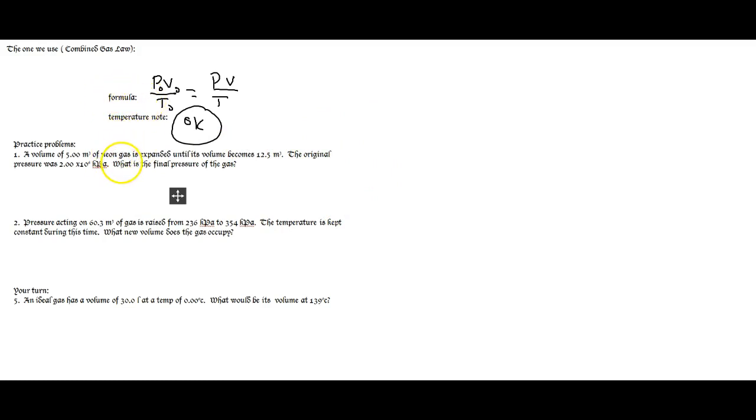It says a volume of 5 meters cubed of neon gas was expanded until its volume becomes 12.5 meters cubed. The original pressure was 2 times 10 to the 6 kilopascals. What's the final pressure of this gas? Okay, so here we go. We go P naught V naught over T naught equals PV over T.